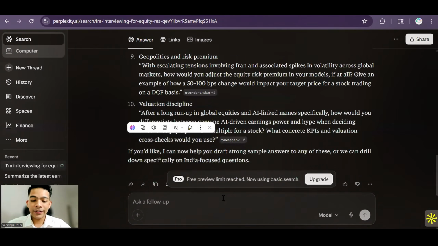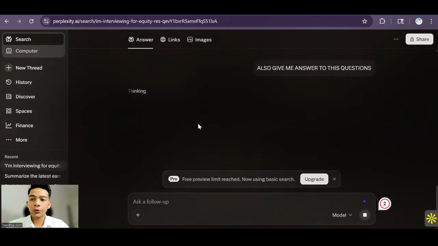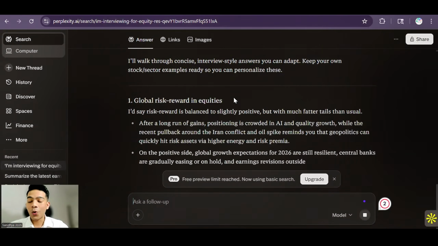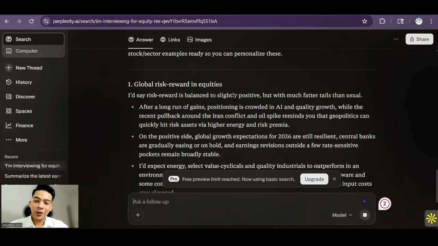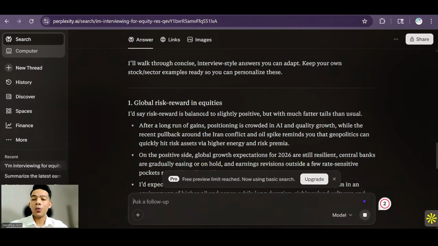And let me do one more crazy good thing. Also give me answers to these questions, and then you can cross-check what answer you should be giving. You can read the question and think what answer you think should be right, and then come and make sure, okay, did I cover this point or not. It's not that you need to give exactly this answer, but you can leverage this.